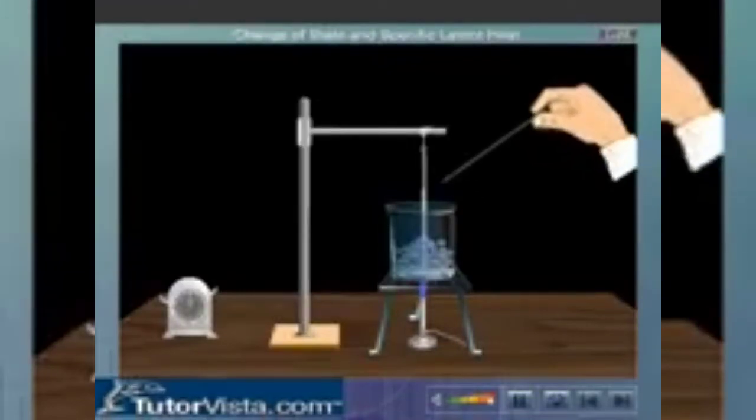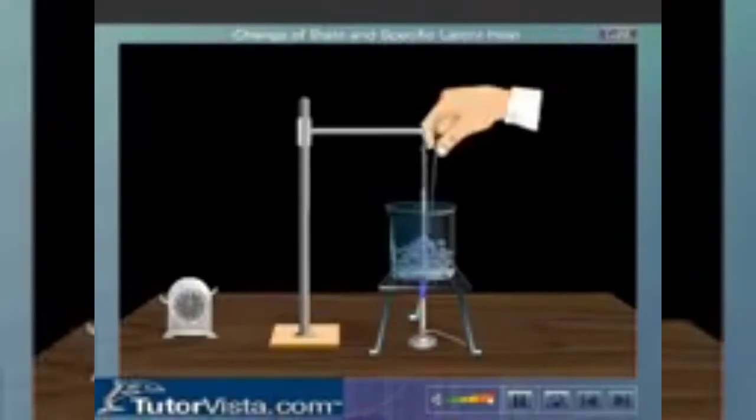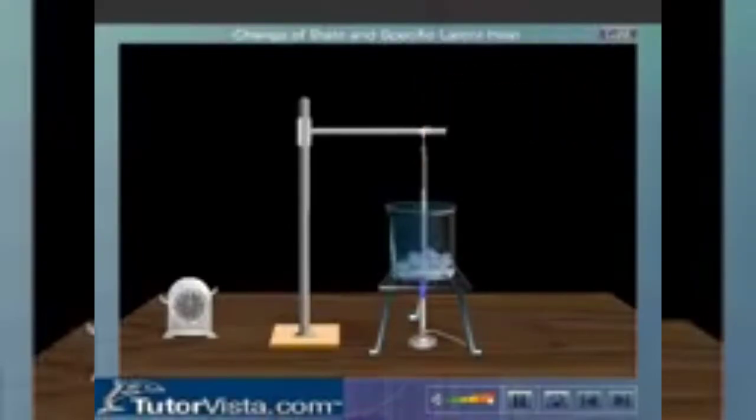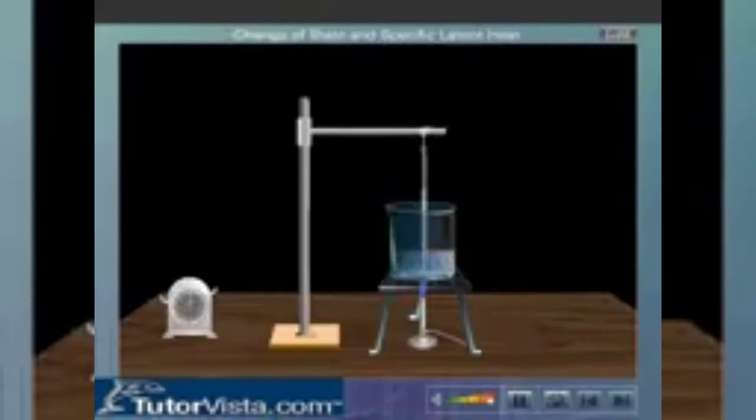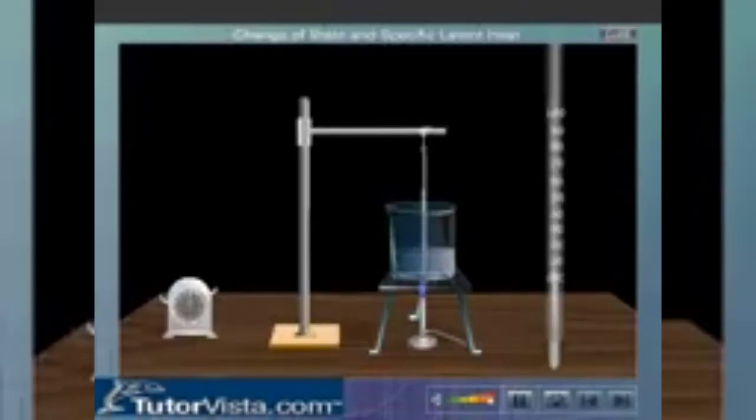Keep stirring the ice-water mixture constantly so that the temperature is uniform throughout. We observe that the thermometer reading remains constant at 0 degrees centigrade, though heat is being constantly supplied. The temperature remains constant till the ice completely melts to water at 0 degrees centigrade. Continue heating water which is at 0 degrees centigrade. We observe that the temperature is increasing. Record the rise in temperature till the water starts boiling.